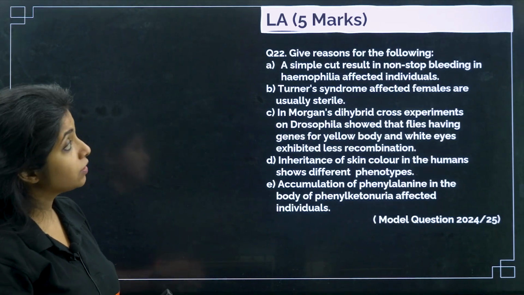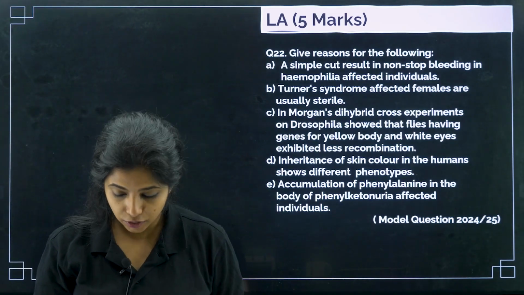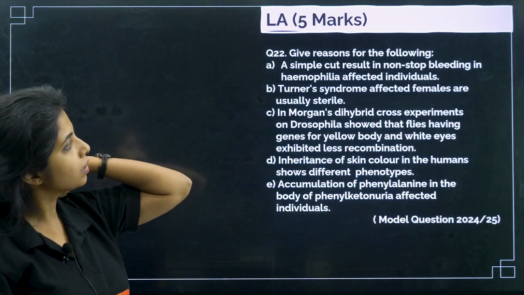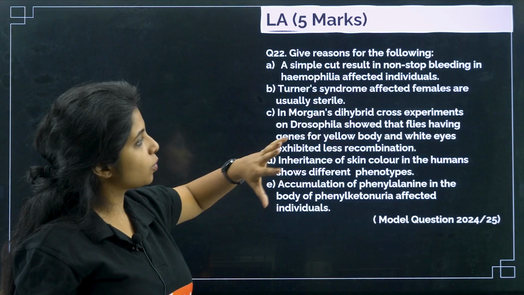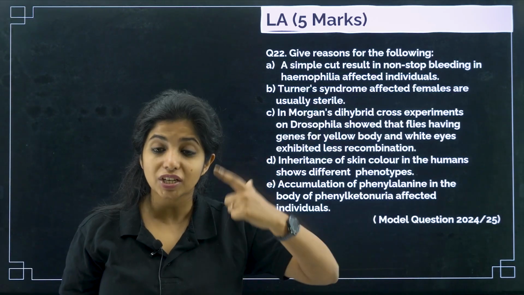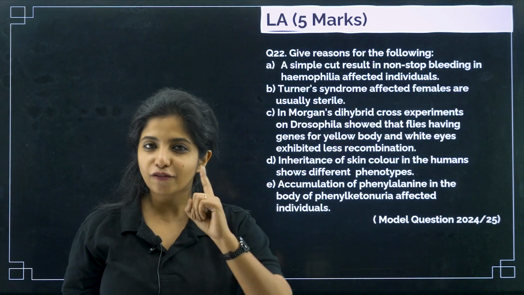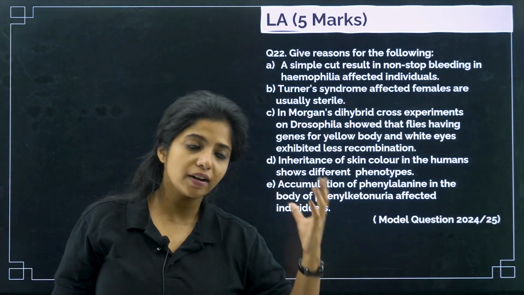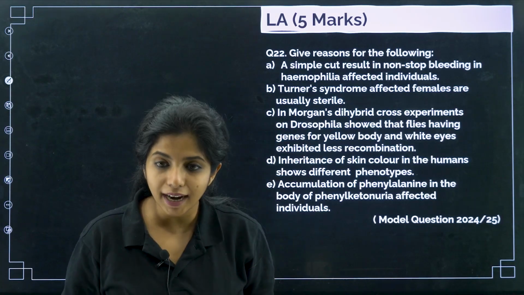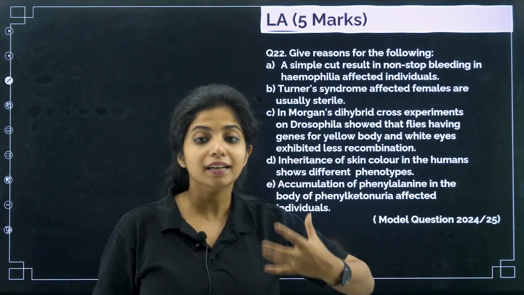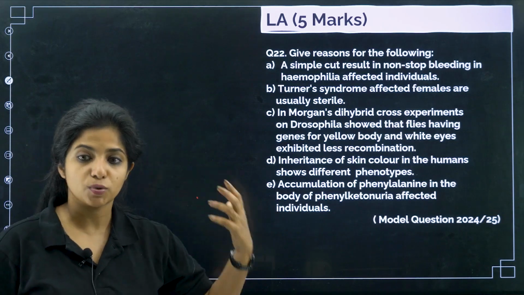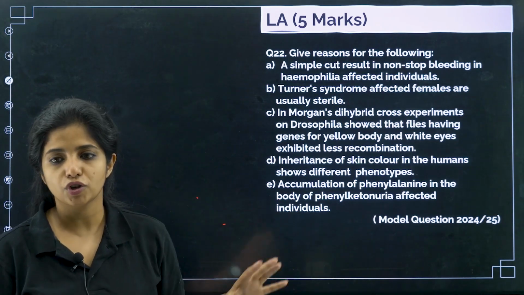Next, give reasons for the following. Let's see. This is a question from the model question paper 2024-25. A simple cut results in non-stop bleeding in hemophilia affected individuals. Why, children? Because the clotting factor gene is getting affected. If the clotting factor gene is getting affected, do you think it will be producing the factor? No. So you have to write that hemophilia is a sex-linked recessive disorder where the clotting factor gene is mutated, which is why there is no clotting and hence there will be non-stop bleeding.